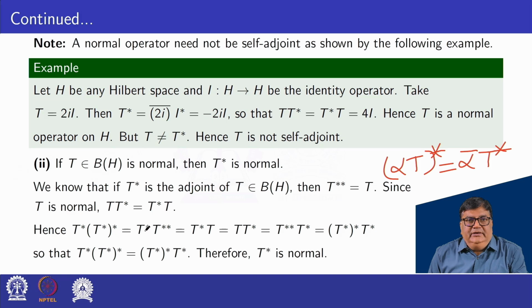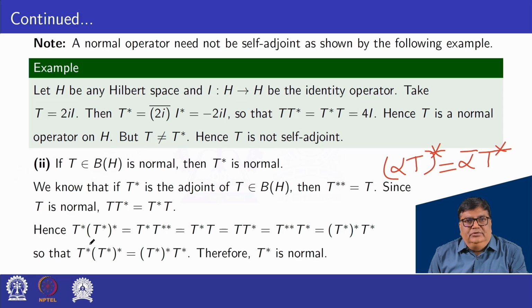This can be written as T star T, and T is normal, that is T star T can be written as T T star. Again we can write by this T double star, and T double star can be written as star of T star. That is, this one is star of T star into T star.